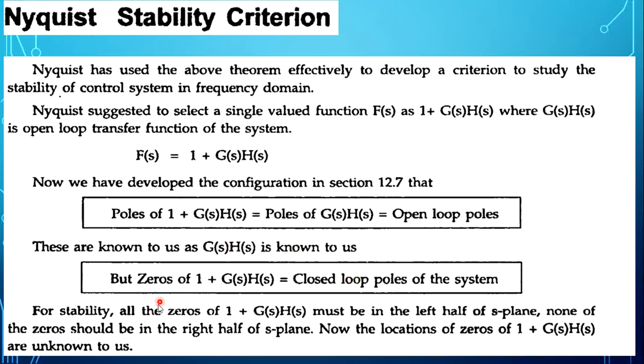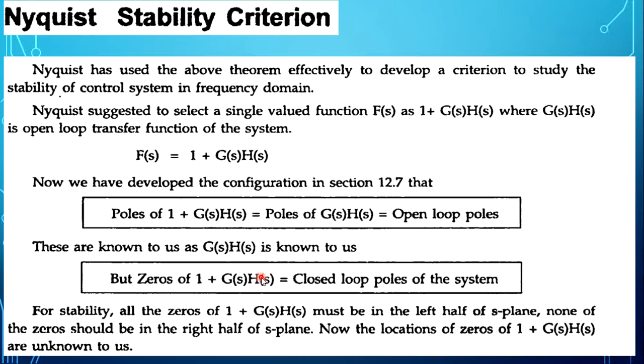So to determine the stability, all zeros of 1 plus g of s into h of s must lie in the left half of the S-plane. For the system to be stable, all zeros of 1 plus g of s into h of s should lie on the left hand side of the S-plane.